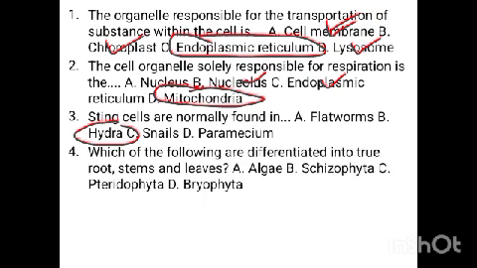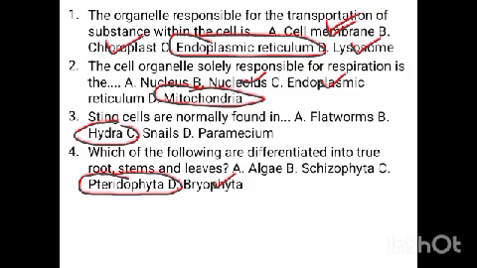Question 4. Which of the following are differentiated into true root, stems, and leaf? Okay, so in the classification of plants, we talked about the vascular plants and the non-vascular plants. The vascular plants, the pteridophytes, have vascular bundles and are well differentiated into root, stem, and leaf. The pteridophytes as well as the spermatophytes possess true leaf, stem, and roots, while the bryophytes are non-vascular plants that possess structures that look like root, stem, and leaves. So they are known to have false roots, stem, and leaves.